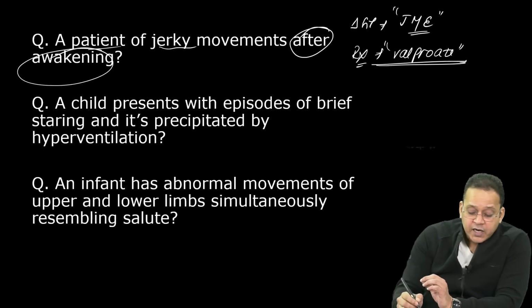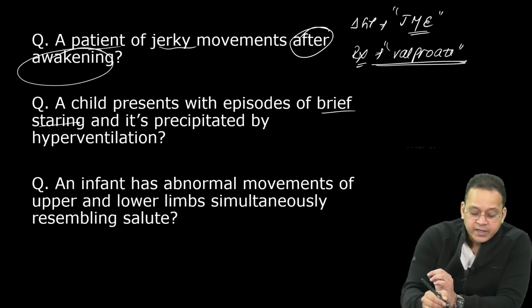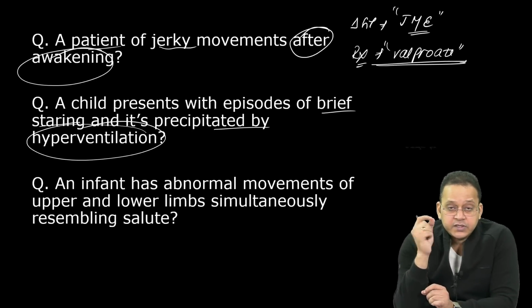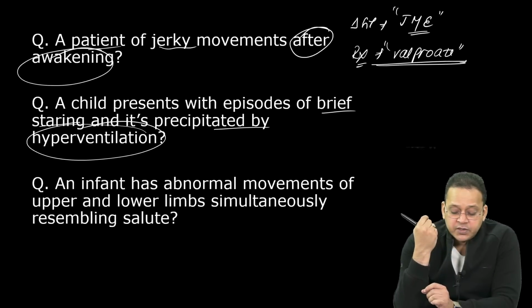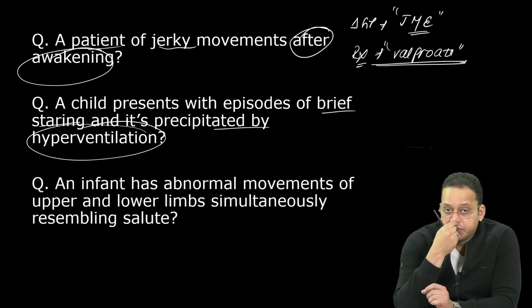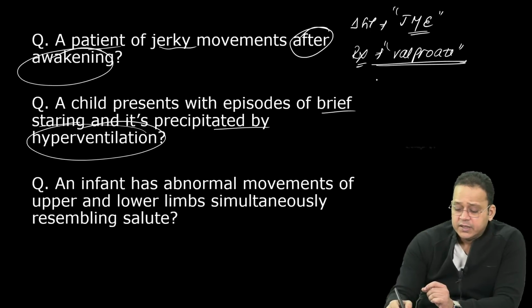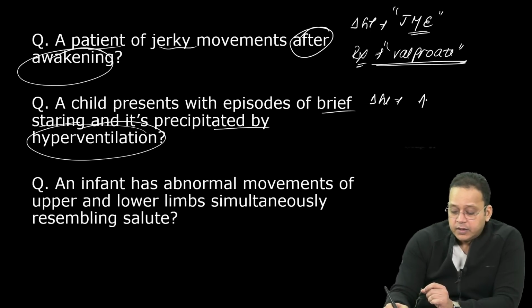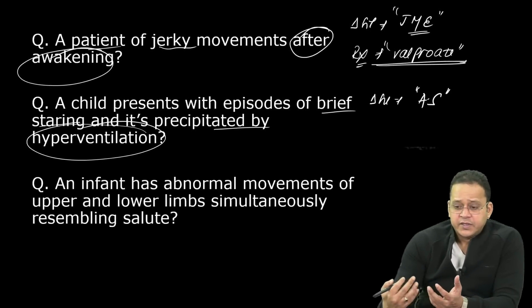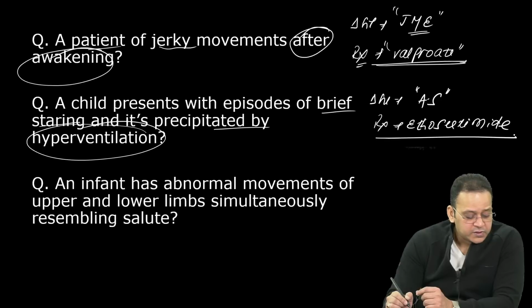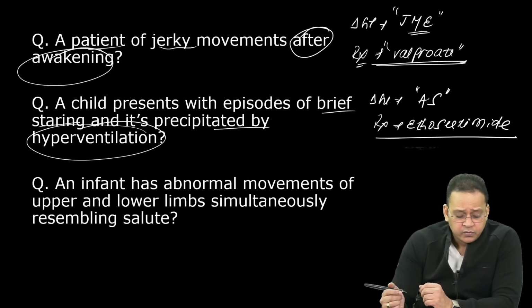All right. A child presents with episodes of brief staring and it is precipitated by hyperventilation. These are all catchwords. Child presents with episodes of brief staring, right? And it is precipitated by hyperventilation. So guys, the diagnosis here is absence seizure. And if they ask you a clinical case on absence seizure, for treatment, remember the drug of choice, your better answer would be ethosuximide. If ethosuximide is not in the options, then you can go for valproate.